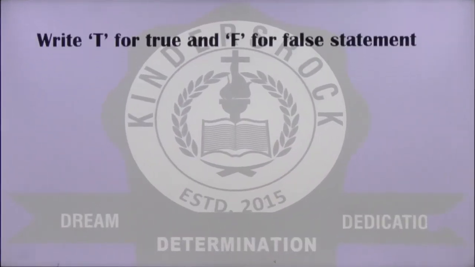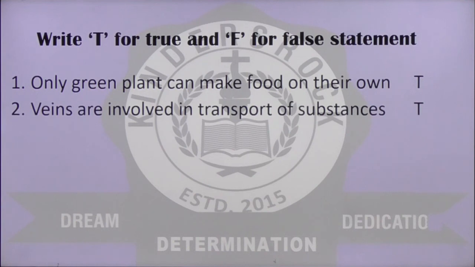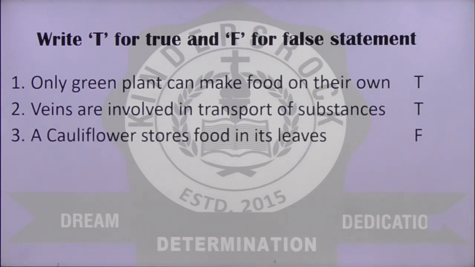Now children, let us look at some true and false statements. You have to put T marking for true and F marking for false. The first one, only green plants can make food on their own? True, absolutely true. Veins are involved in transport of substances? True. A cauliflower stores food in its leaves? No. It stores food in its flower. So it's a false statement.